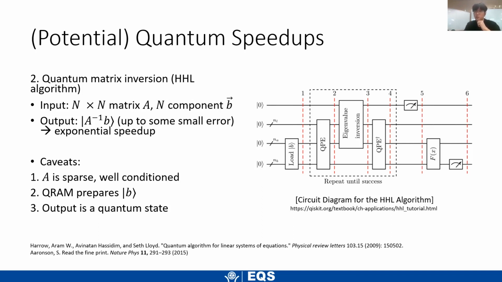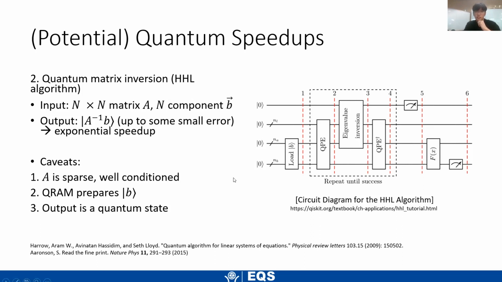And b needs to be prepared with something called a QRAM, which is an efficient way to load classical data onto a quantum state. And the output also is a quantum state, so in order to extract some classical information, we need to measure it. And the circuit diagram is shown on the right.